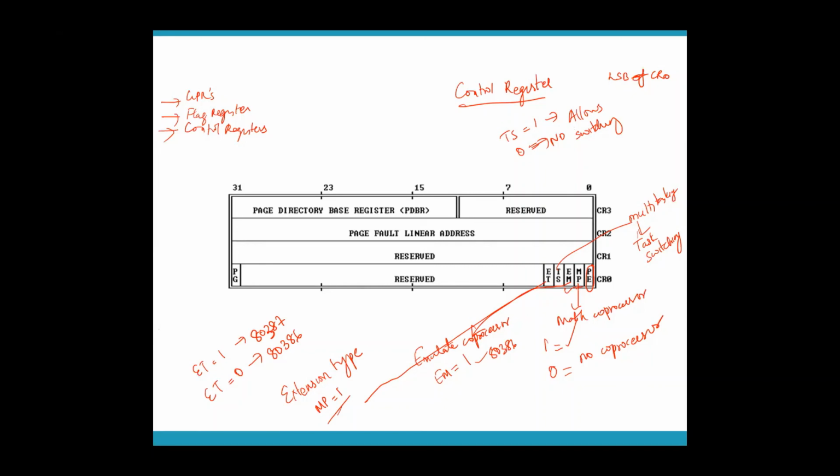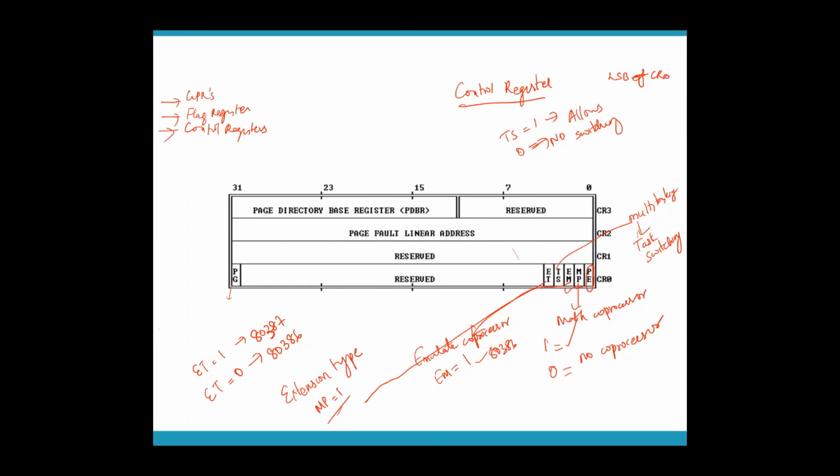And PG, the last bit which you can see. The other bits here are reserved. Then you have this last bit which is called PG. PG stands for paging. It just tells you whether paging is enabled or not. If PG is equal to 1, that means paging is happening. If PG is equal to 0, it means paging is not happening. Paging is a step involved in virtual memory, that is your address translation. So the PG bit is made 1 means you are going into the paging mode. This is control register 0.